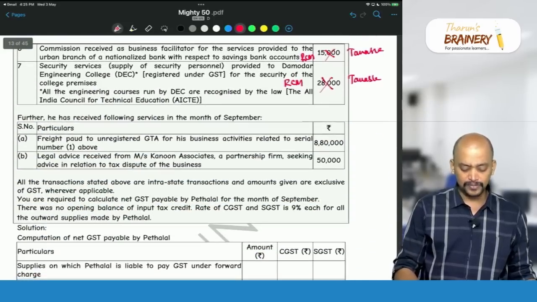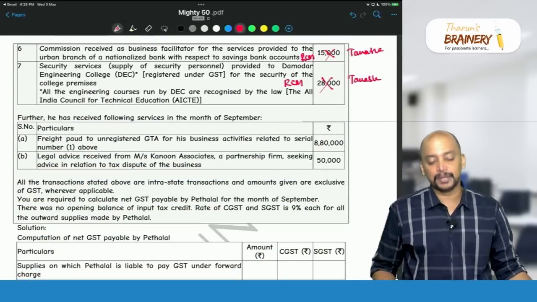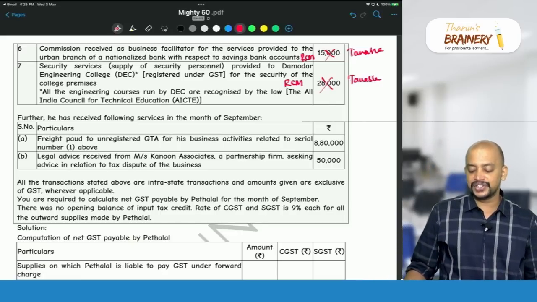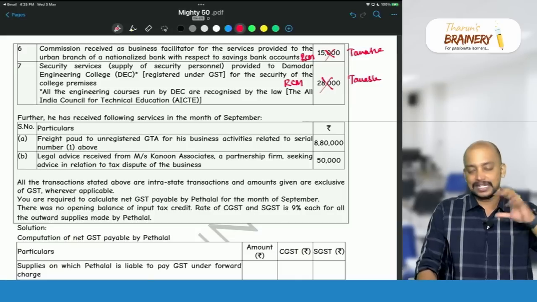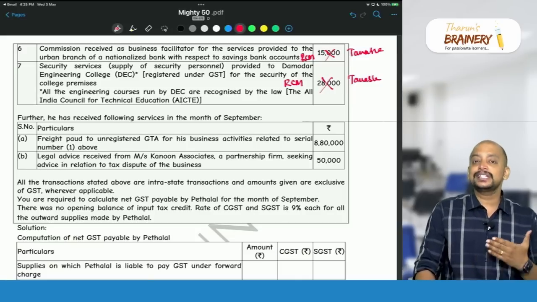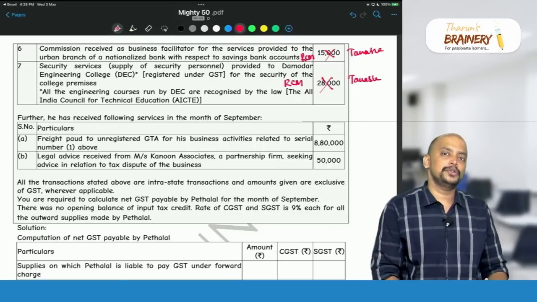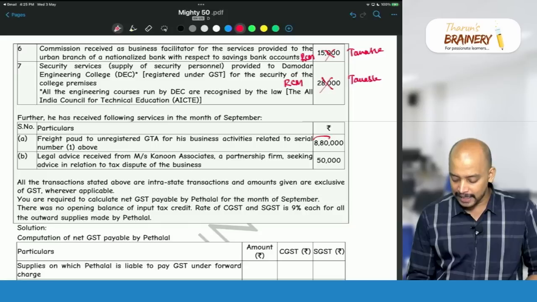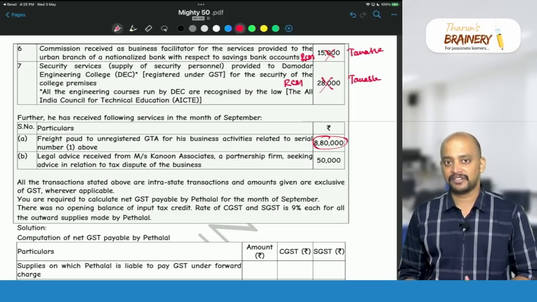Next. Further, he has received the following services in the month of September. These are inward supplies. Freight paid to unregistered GTA for his business activities related to serial number 1 above. First, GTA services. The supplier is unregistered, which means the recipient has to pay GST under RCM. So on this 8,80,000, Pehalal is required to pay GST under RCM at 5% and 5%.